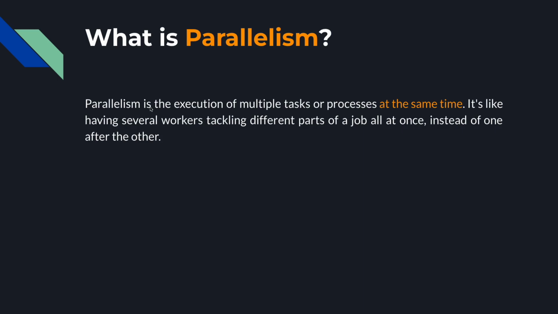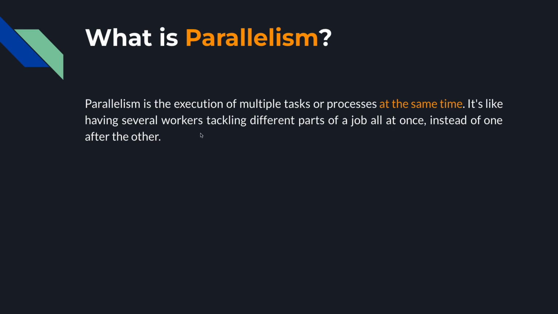Parallelism is the execution of multiple tasks or processes at the same time. Okay, so unlike concurrency, where you make progress on tasks by switching between them, in parallelism, you actually execute tasks at the same time.